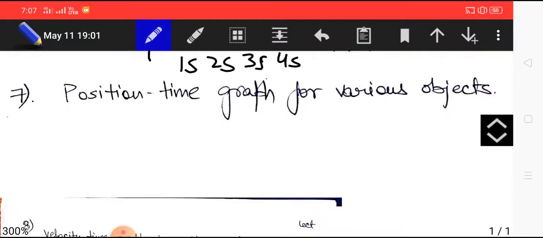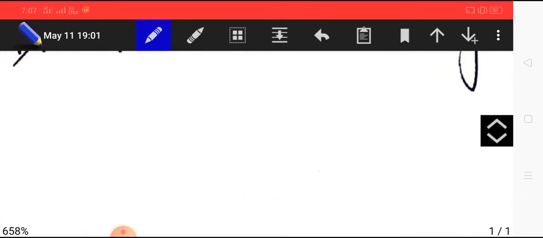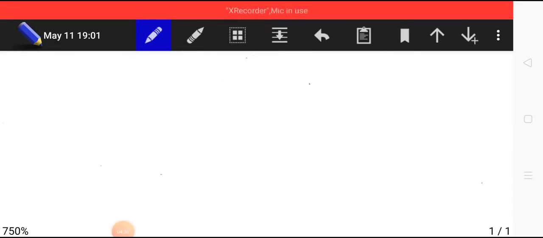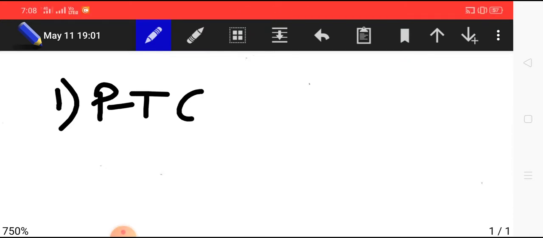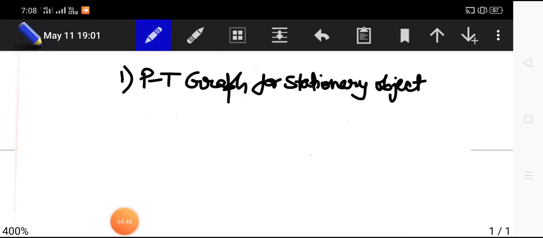Moving ahead, the position time graph for various objects. I will explain the graph one by one for various cases. First case is position time graph for a stationary object.